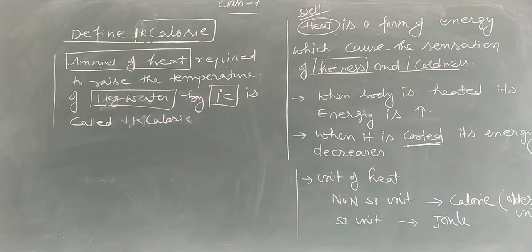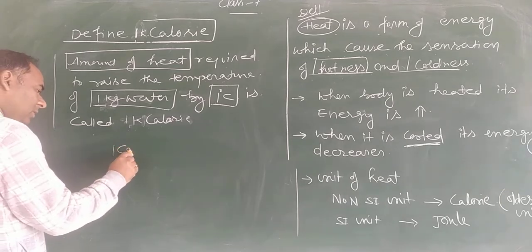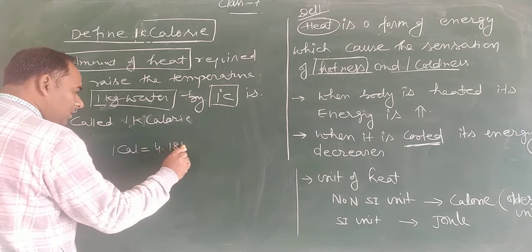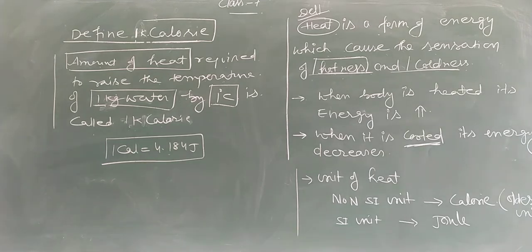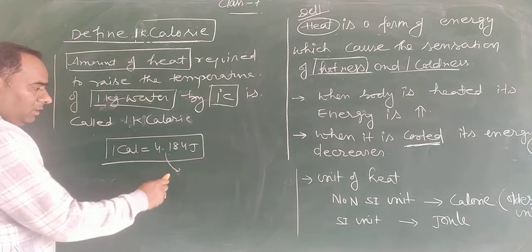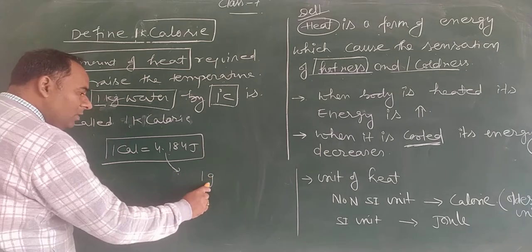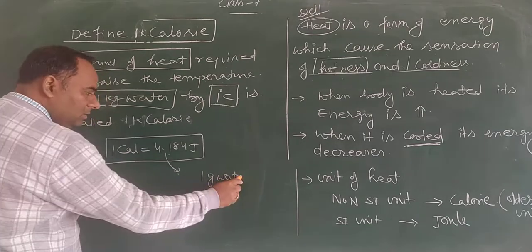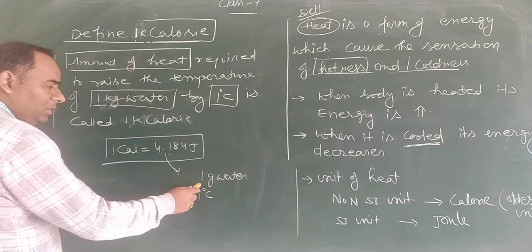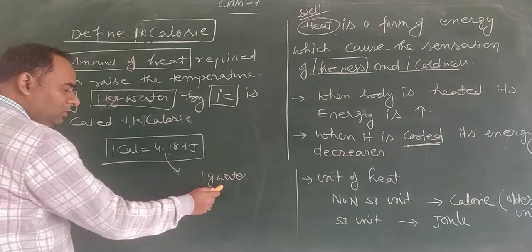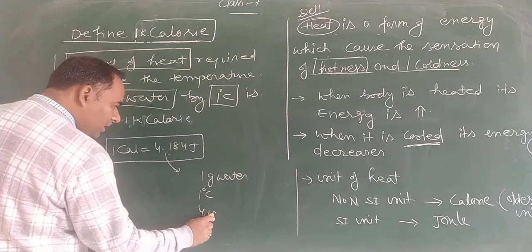And what is the relation between this calorie and joule? So 1 calorie is equal to 4.184 joule. So in this case, the amount of heat required to raise the temperature of 1 gram of water through 1 degree centigrade is 4.184 joule.